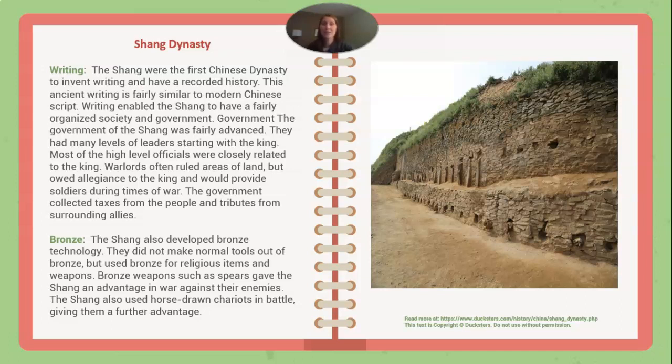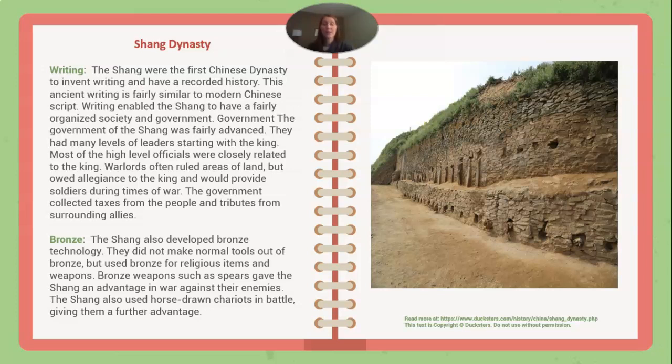They had many levels of leaders, starting with the king. Most of the high-level officials were closely related to the king. Warlords often ruled areas of land, but owed allegiance to the king and would provide soldiers during times of war. The government collected taxes from the people and tributes from surrounding allies.